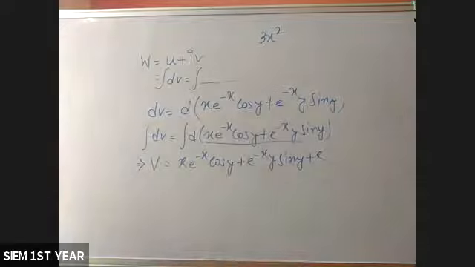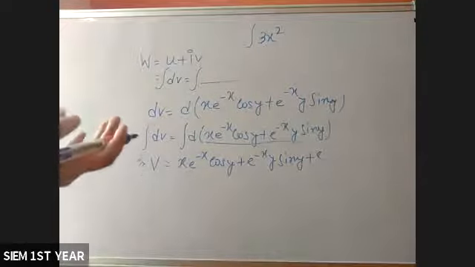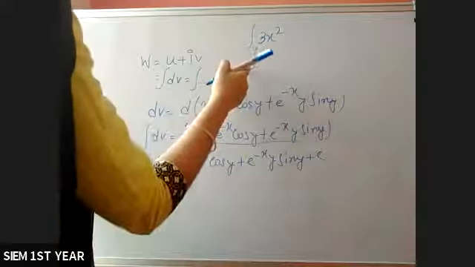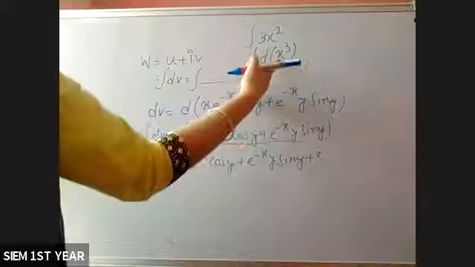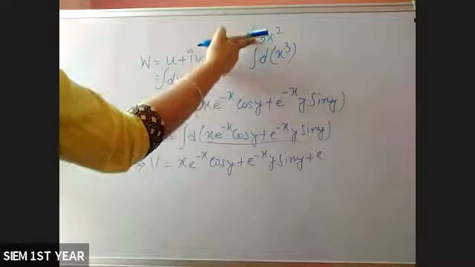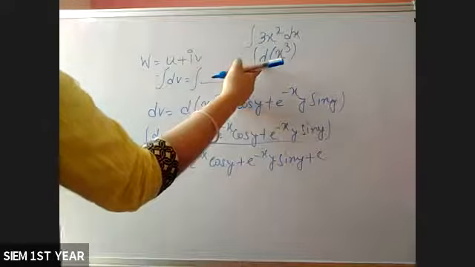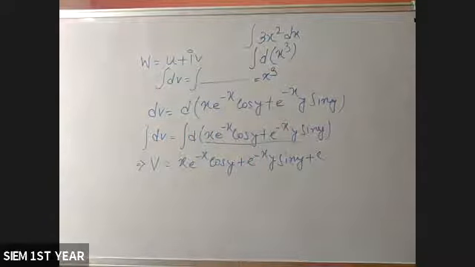If you directly want to integrate, you already know the value. But if I write d of x cube, the derivative of x cube means 3x square dx. So if I write integration of d of x cube, you can directly write the answer is x cube. The process is the same thing.